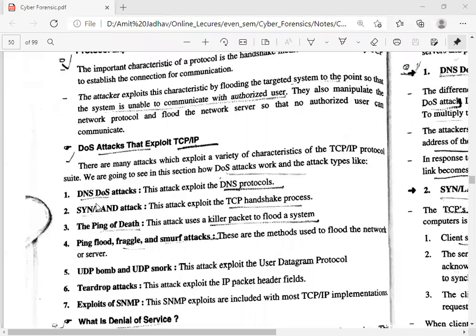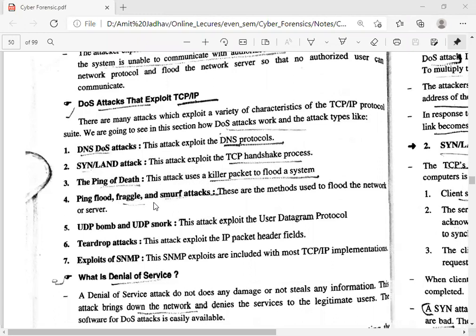The first is the DNS DOS attack, which exploits the DNS protocol. The SYN flood attack exploits the TCP handshake. Ping of death exploits the attacker's ability to send oversized packets and flood the system. Ping flood, Fragile and Tsunami attacks are methods used to flood the network.